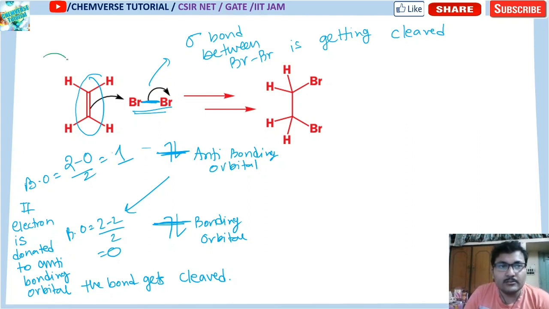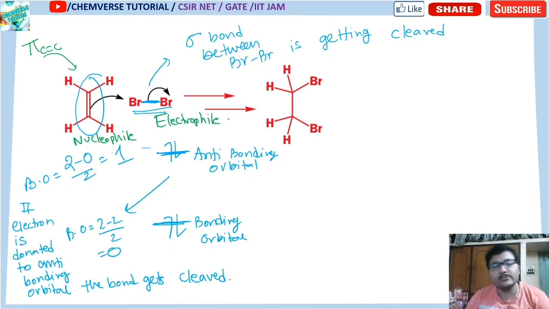There is an ethylene molecule. Ethylene has a pi C-C bond between two carbon atoms. That pi bonding orbital will be the HOMO, and it is donating electron. So it is nothing but your nucleophile. And here this Br2 behaves as the electrophile.